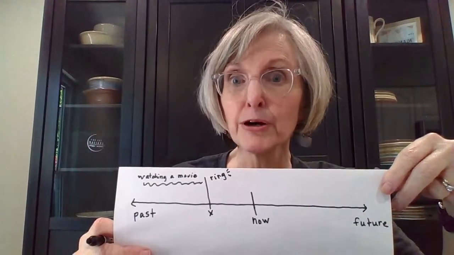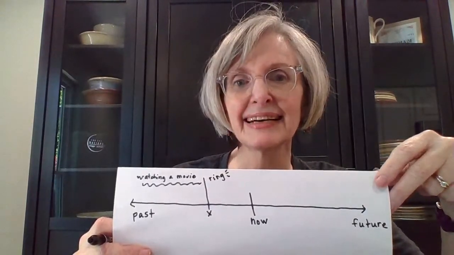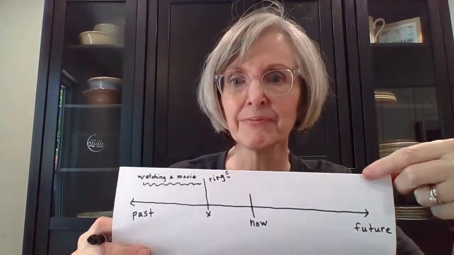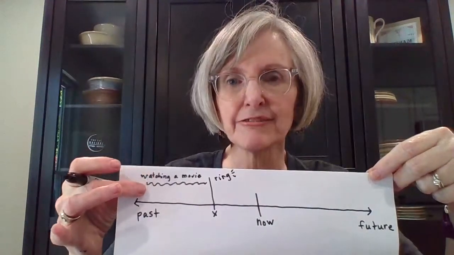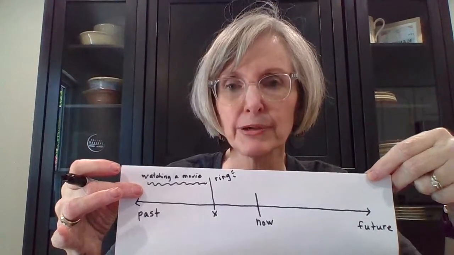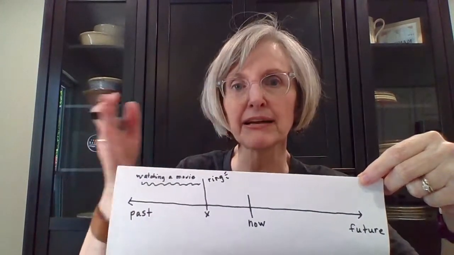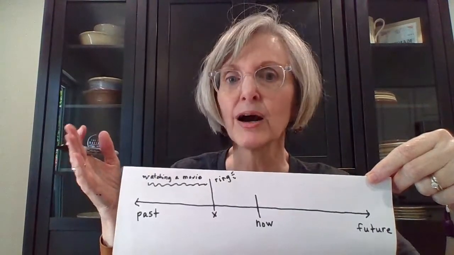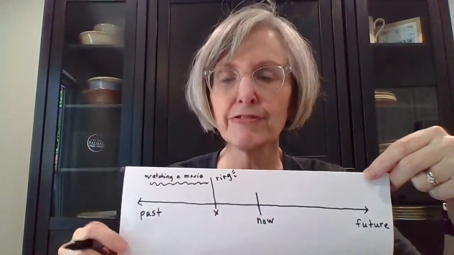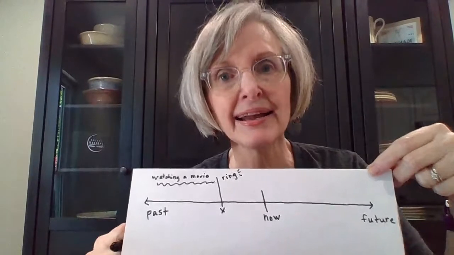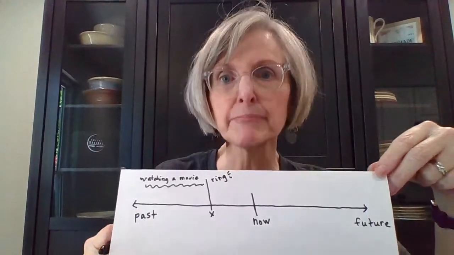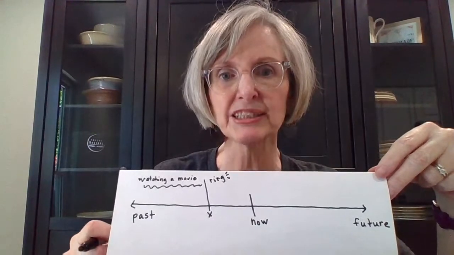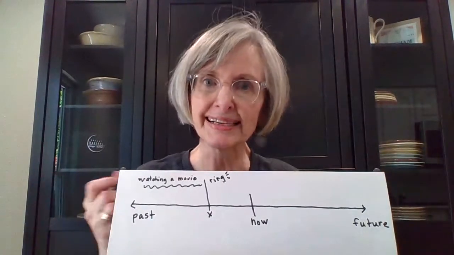So I used both past tenses in that sentence. We were watching a movie. That part is past progressive right here. We were watching a movie. You can see it takes place over time. We were watching a movie when my phone rang. Rang is normal simple past tense. My phone rang. We were watching a movie when my phone rang.